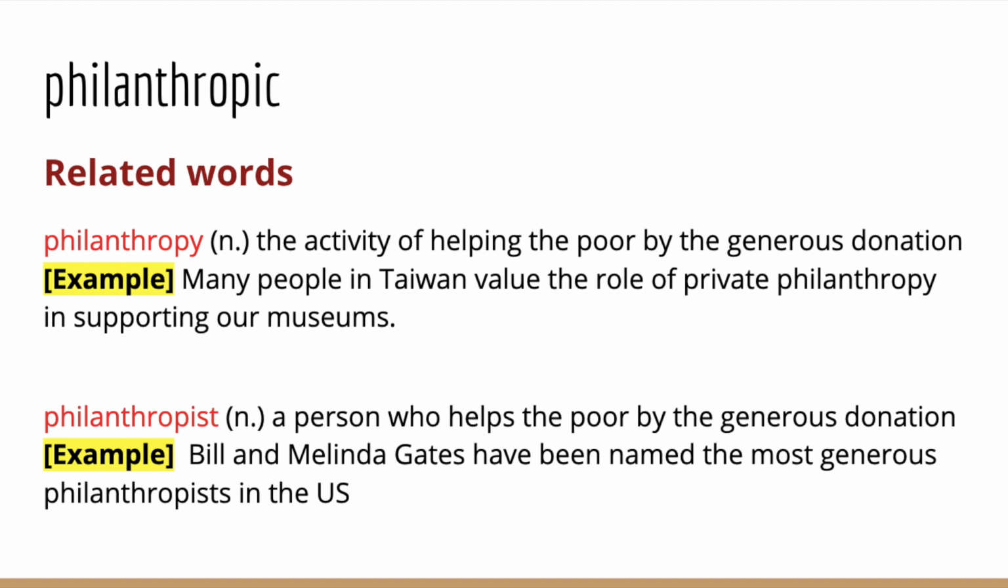The second related word I recommend you to memorize is philanthropist. And the meaning of philanthropist is a person who helps the poor by generous donation. The example sentence here is, Bill and Melinda Gates have been named the most generous philanthropists in the US. So the most generous philanthropists are people who are willing to help the poor by making generous donation. And we all know Bill and Melinda Gates, they pretty much donate most of their money to help the poor, so they are generous philanthropists.